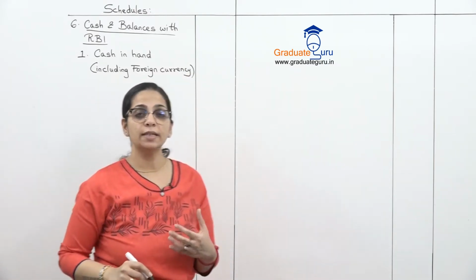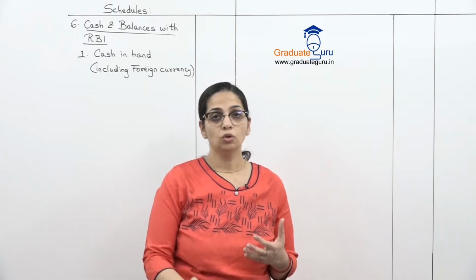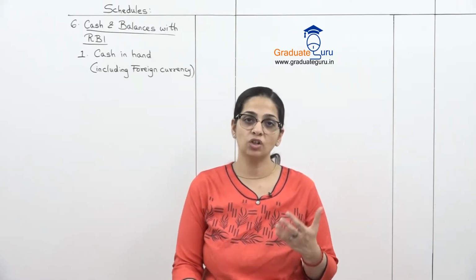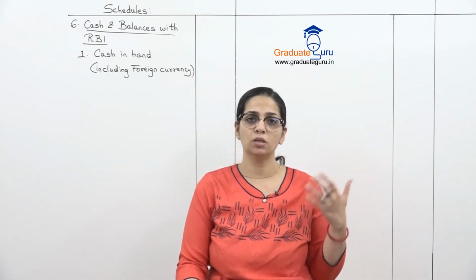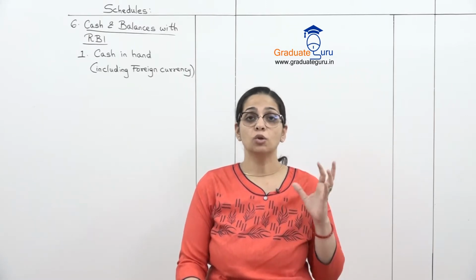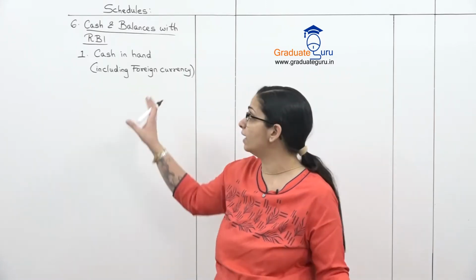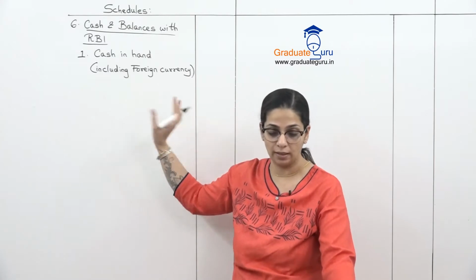Generally foreign currency dealings only happen through banks, so banks always have foreign exchange also, in terms of dollars or pounds or euros. So that balance is also added to our normal cash balance.